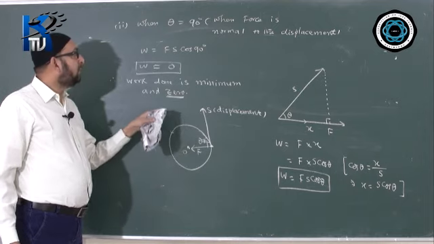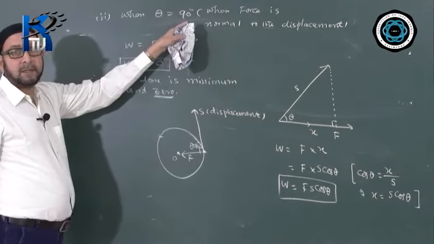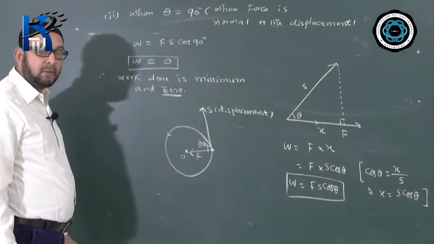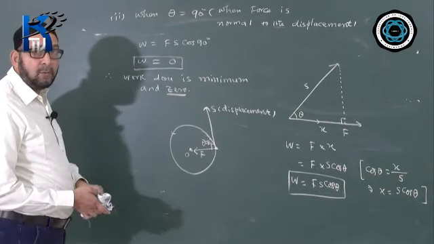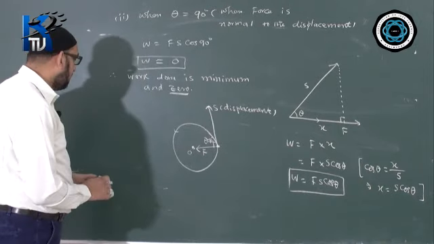So in this kind of question, we can see that always when theta makes a 90 degree angle, then the work done is 0. No matter how big a force you give and how much displacement the body has, the work done becomes 0.